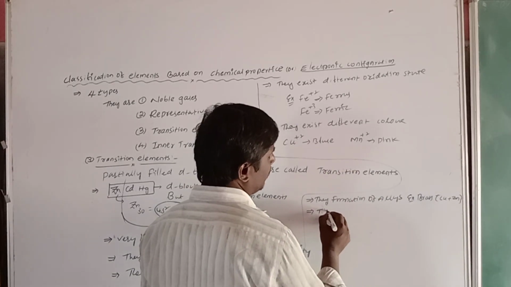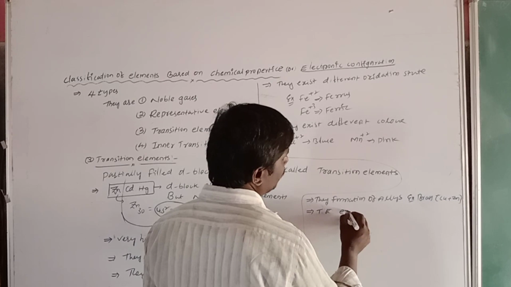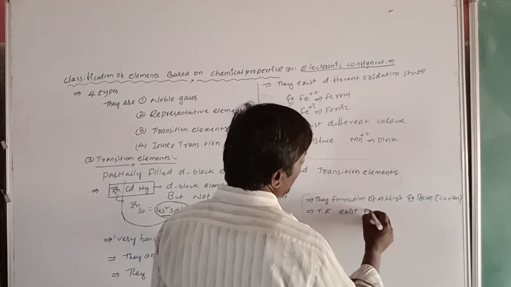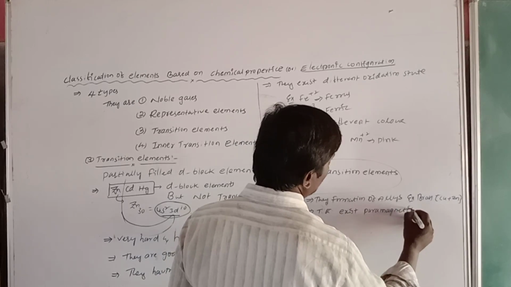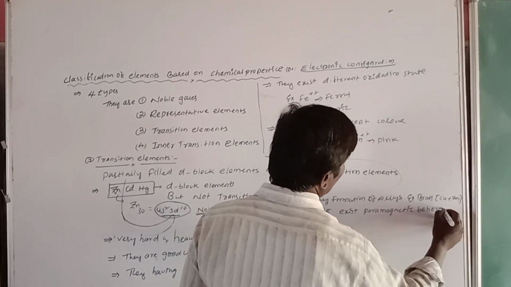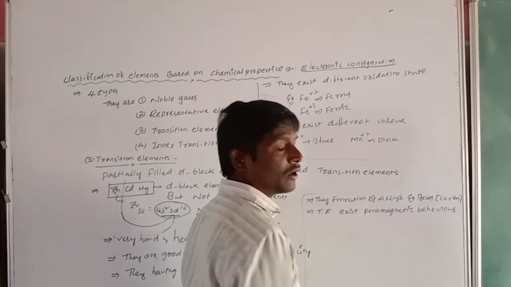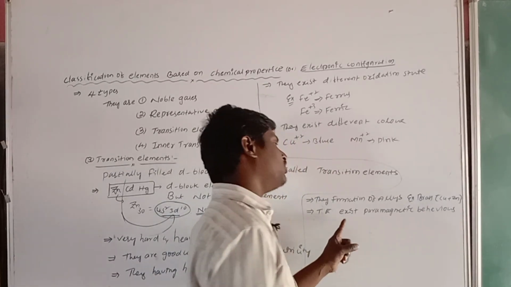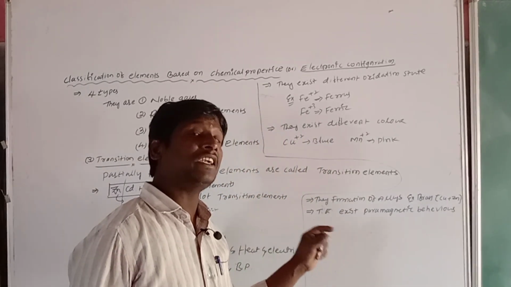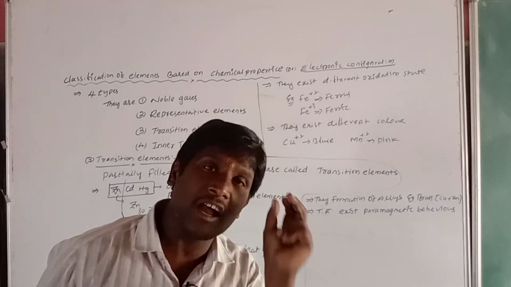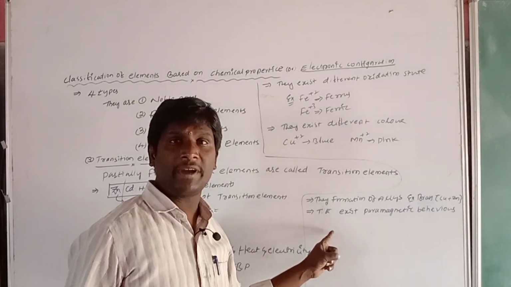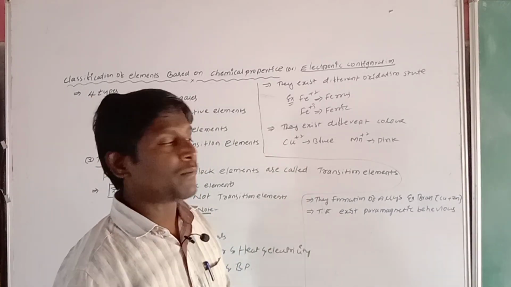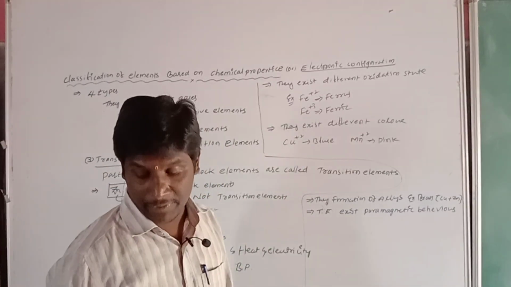The transition elements exhibit paramagnetic behavior. Why? Because they contain unpaired electrons. When unpaired electrons are present in the D block elements, those elements exhibit paramagnetic behavior.